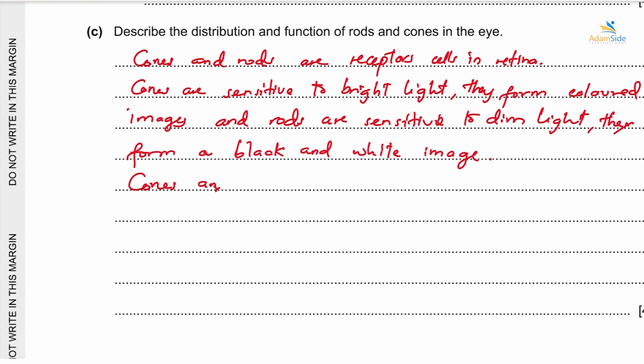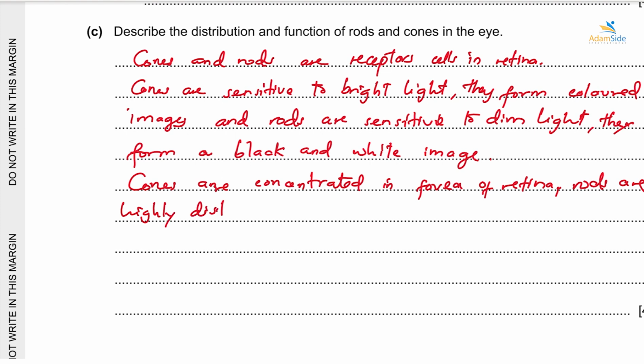in fovea of retina. Okay, but rods are highly distributed in peripheral parts of the retina.